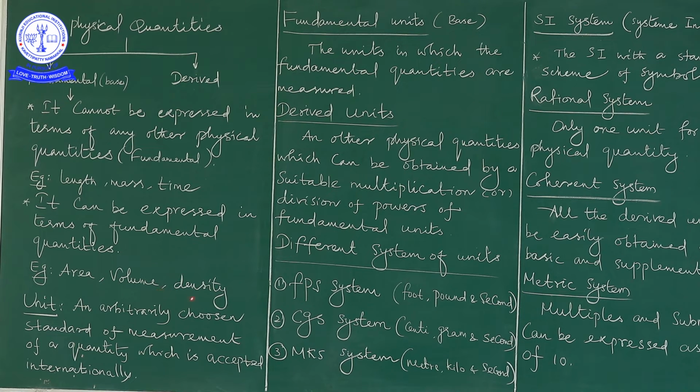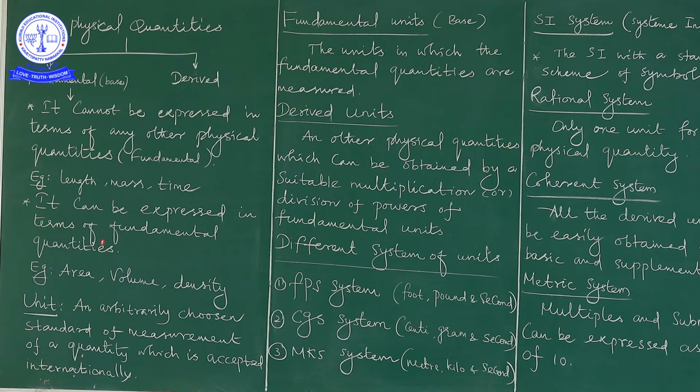And density. What is meant by density? We know the expression for density. It is the ratio of mass per volume. Mass is the fundamental quantity. Volume is the derived quantity, but volume is derived from the fundamental only. That's why density is a derived quantity.